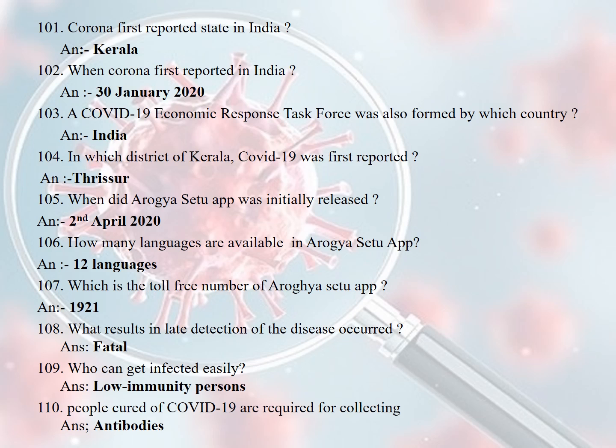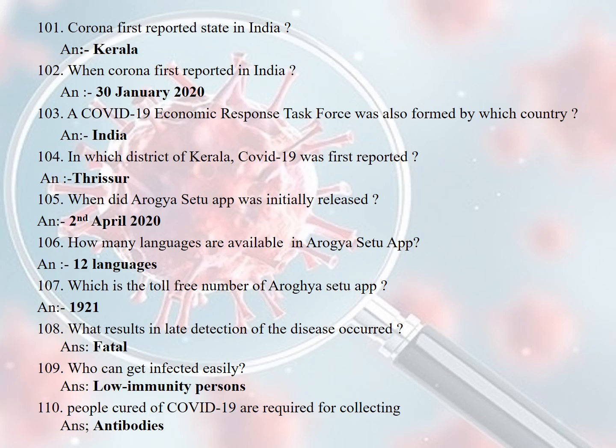A COVID-19 economic response task force was also formed by which country? India. In which district of Kerala was COVID-19 first reported? Thrissur. When was the Arogya Setu app initially released? 2nd April 2020. How many languages are available in the Arogya Setu app? 12 languages. Which is the toll-free number of the Arogya Setu app? 1921.